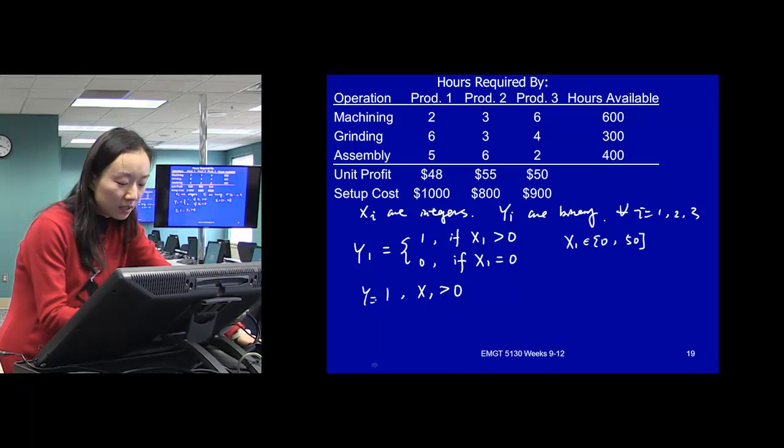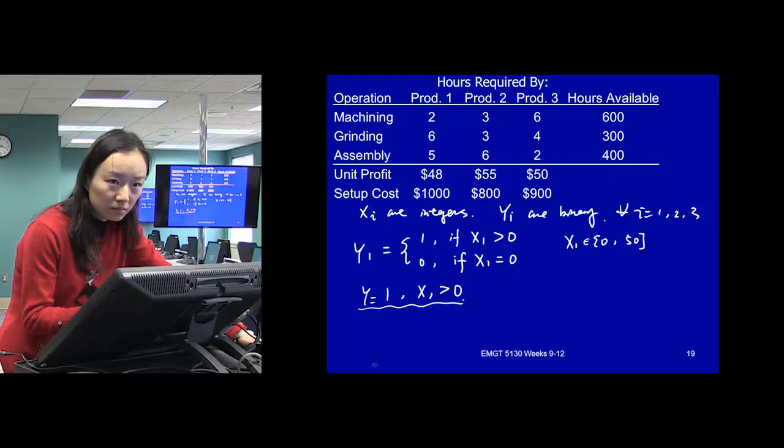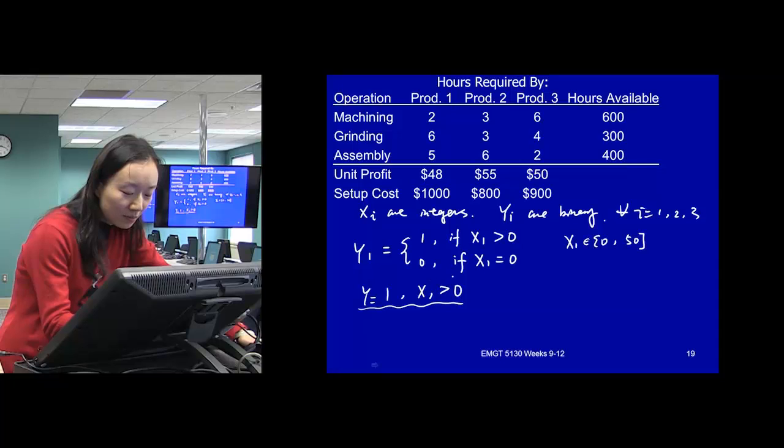Which means when y is equal to 1, x1 has to be forced to be greater than 0. If x1 is a binary, how do you achieve this condition? That means this one has to be 1.